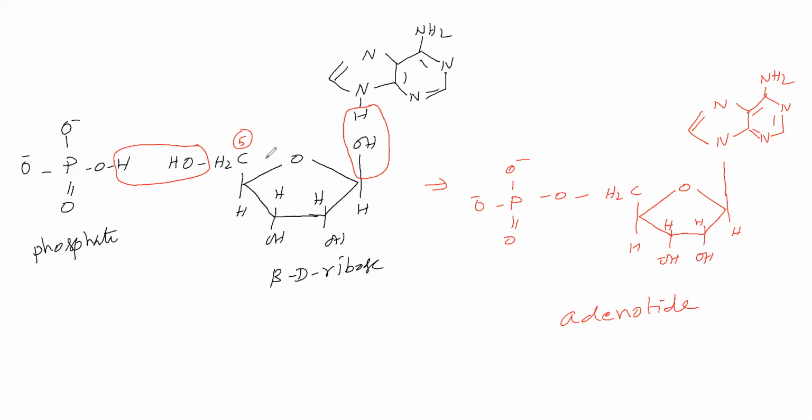This nucleotide is formed by the base and the sugar C1 carbon, and the sugar C5 carbon is involved in water elimination. In the sugar C1 carbon the OH group, and the base NH group's H, water is removed. In the sugar C5 carbon the OH group, and the phosphate's H, are removed as water. Then we are getting it like this. It is adenotide, an example for a nucleotide.